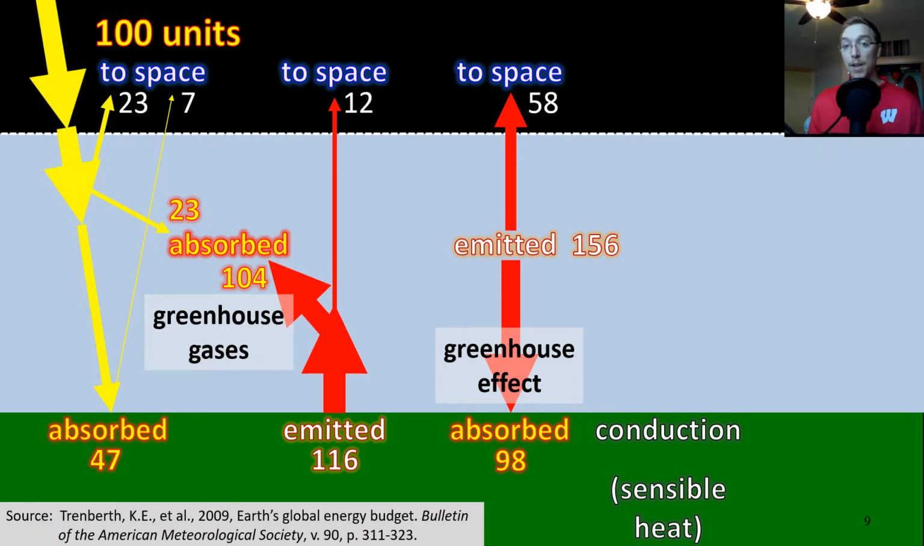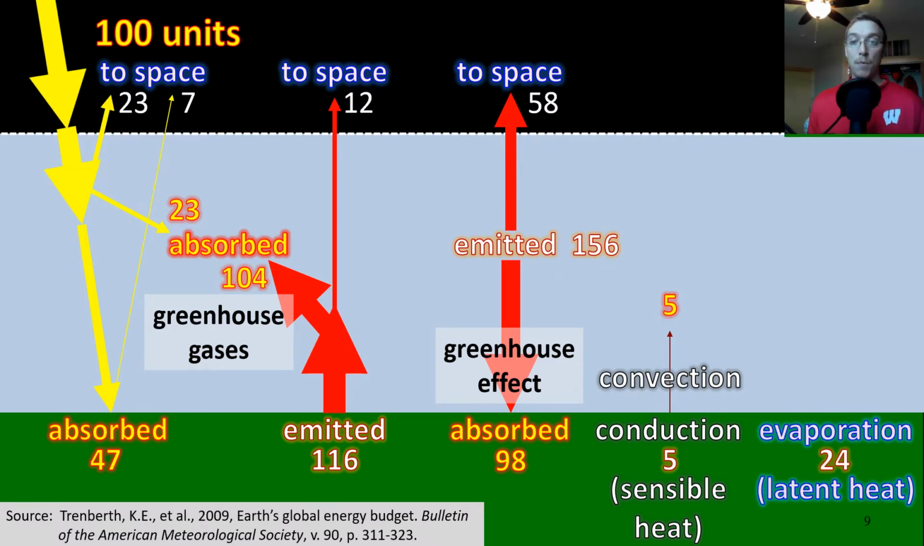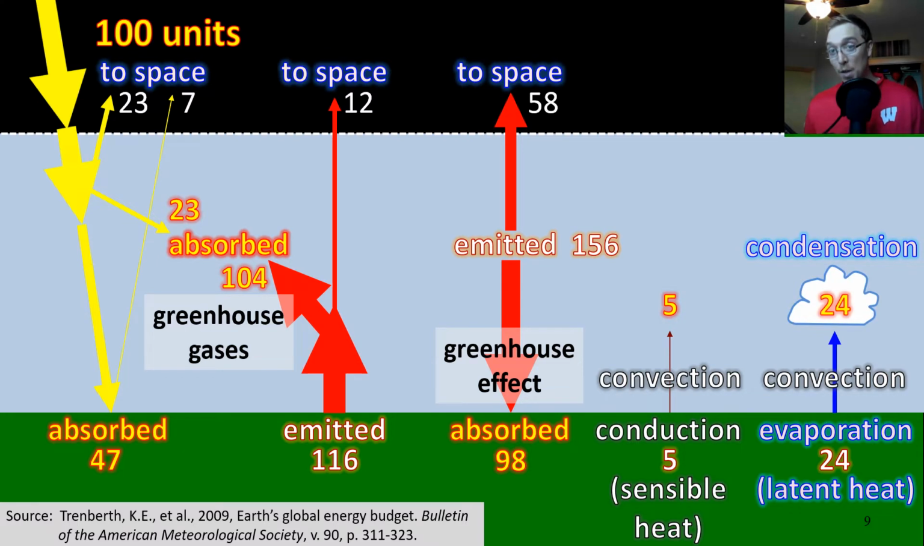So we've got other forms. We've got conduction, or sensible heat, the heat that we can basically feel, right? 5 of that is emitted, and 5 is absorbed by our atmosphere. We've got 24 units emitted by evaporation in the form of latent heat, a phase change, right? To convection and condensation. 24 is absorbed by the clouds. So basically what we're saying here is that the conduction and evaporation through convection, what's emitted is reabsorbed within our atmosphere.